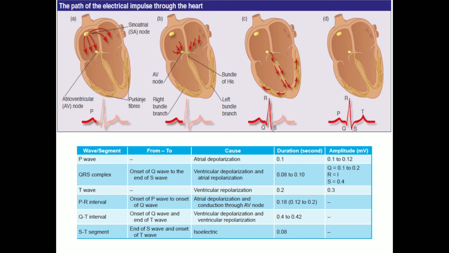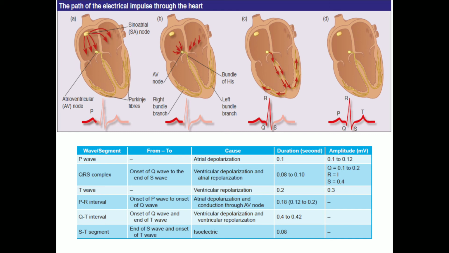Next is the T wave. The T wave is the final ventricular complex, and you can see it is a positive, dome shaped wave. This wave is due to the repolarization of the ventricle muscle. The normal duration of the T wave is 0.2 seconds and the amplitude is 0.3 millivolts. The clinical significance of the T wave is that it may vary in amplitude and morphology in different conditions like acute myocardial ischemia, old age, hyperventilation, anxiety, some myocardial infarction, hypertrophy, and also pericarditis.